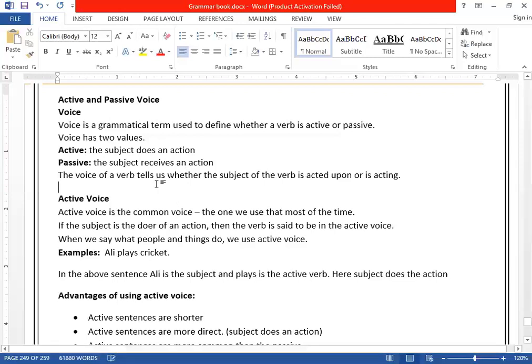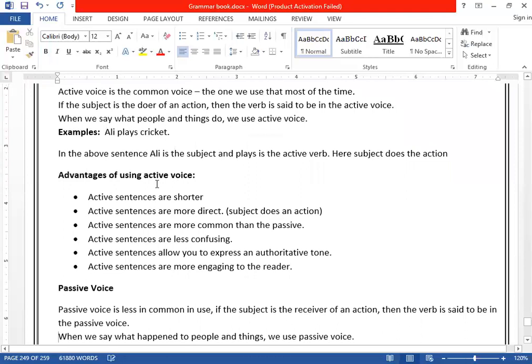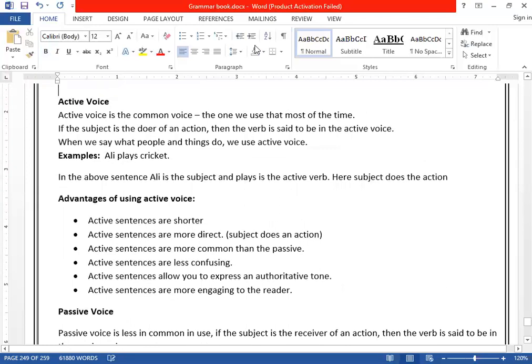Whenever, as I said, the subject receives an action, that is called passive. When the subject does an action, that is called active. Clear? So this is the first rule you need to keep in your mind. Let me explain it a little bit in more detail.